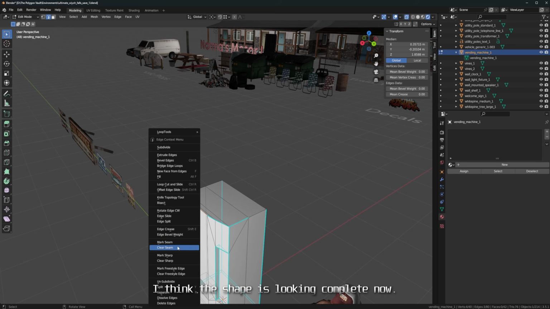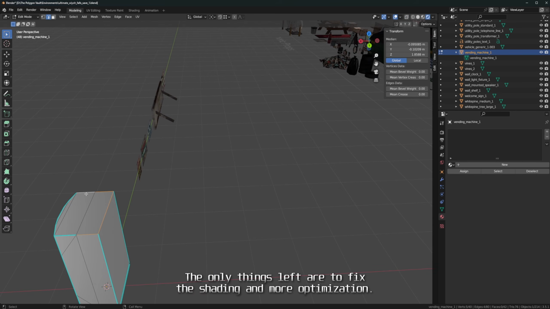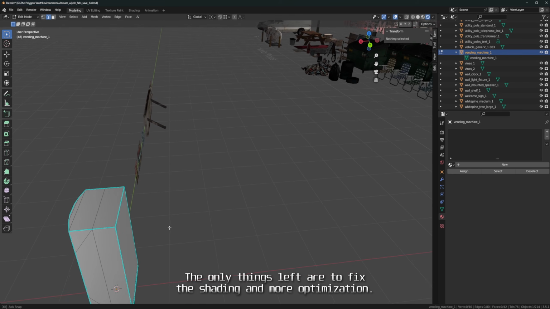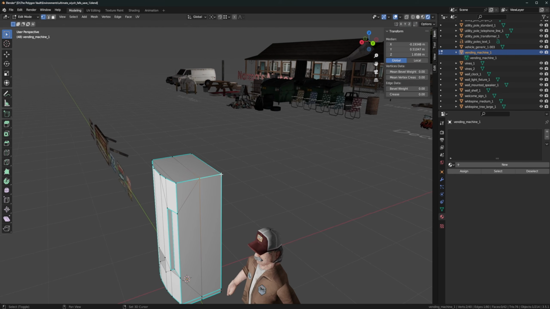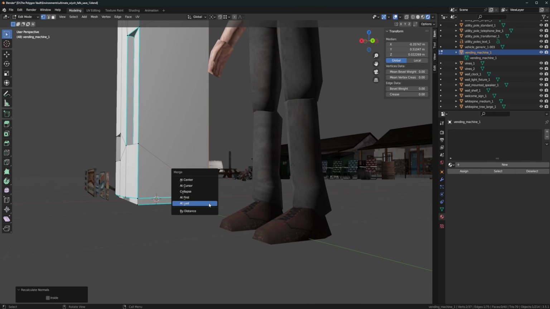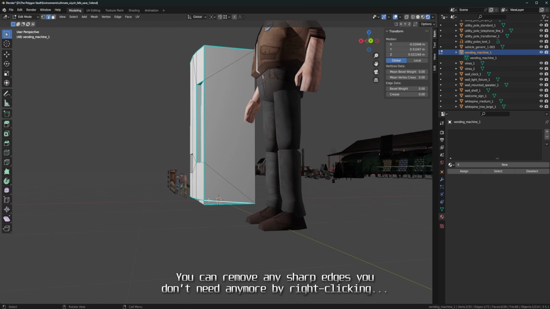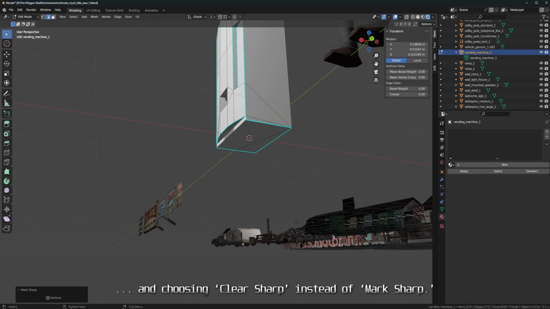I think the shape is looking complete now. The only things left are to fix the shading and more optimization. You can remove any sharp edges you don't need anymore by right-clicking and choosing Clear Sharp instead of Mark Sharp.